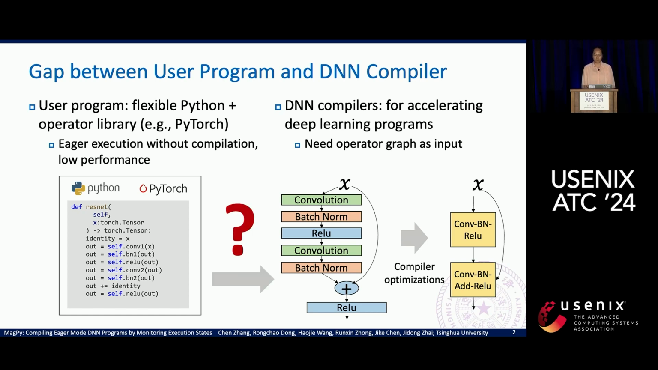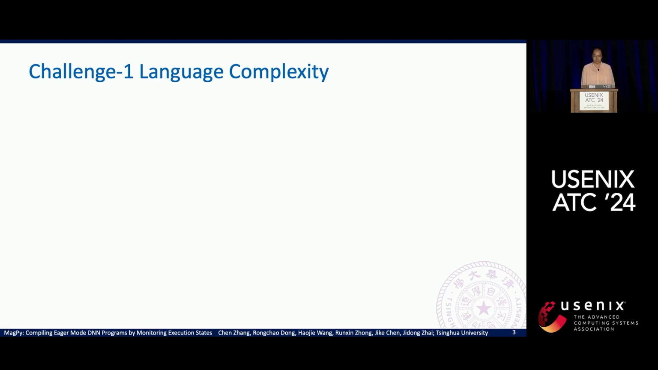And now the problem appears. The users prefer to write a Python program, but the compilers need the operator graph. Then how do we convert the Python code to the operator graph? This conversion is not trivial and will face many challenges.